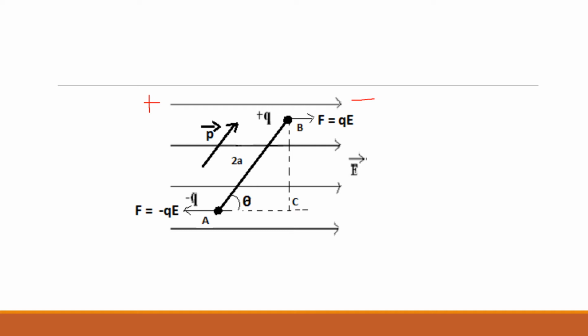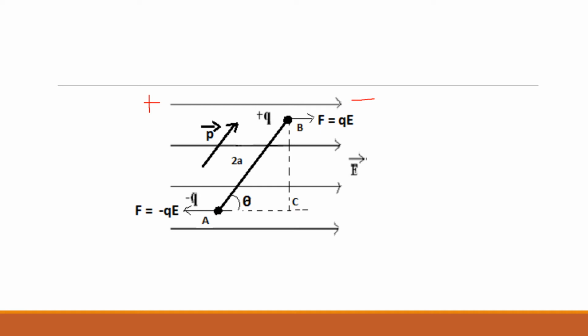Plus q here and minus q here. Plus charge q will experience a force in this direction.